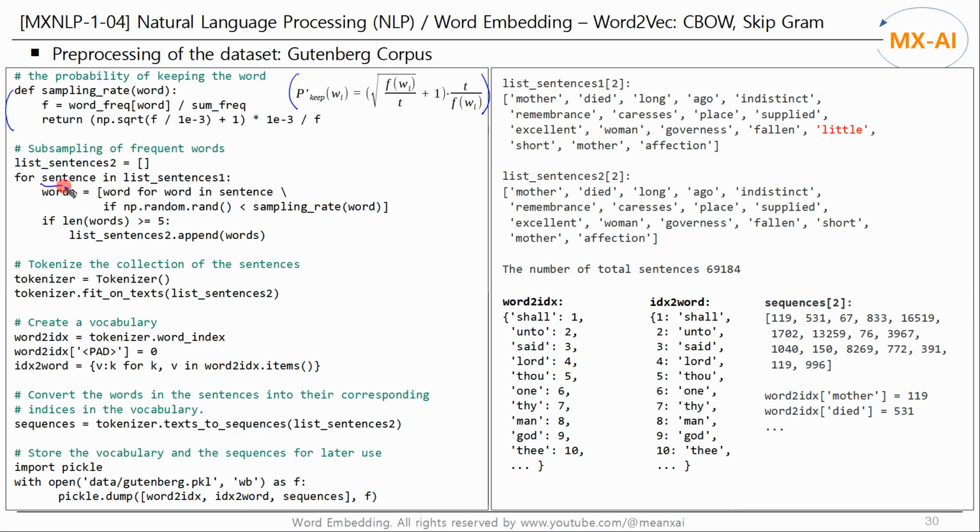We read each sentence in list_sentences_1, one by one, and perform subsampling for each word in the sentence, as follows. And we save the sentences for which subsampling is completed in list_sentences_2. The second sentence of list_sentences_1 is as follows, and the second sentence of list_sentences_2 is as follows. You can see that the word little has been removed due to subsampling. Next, we use Keras' tokenizer class to tokenize the list of subsampled sentences.